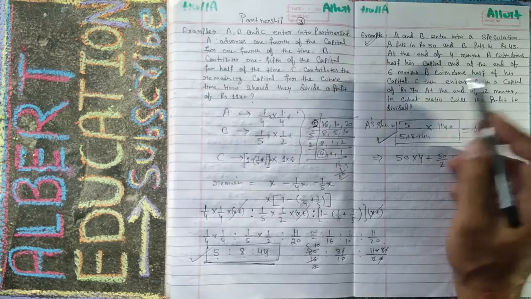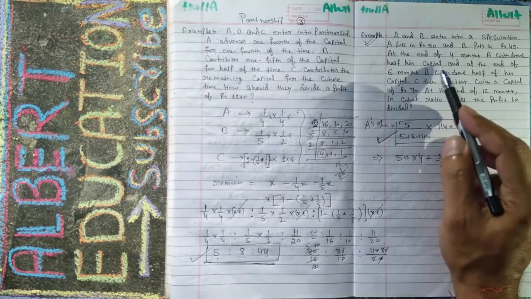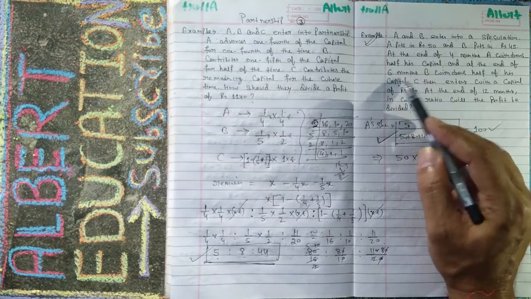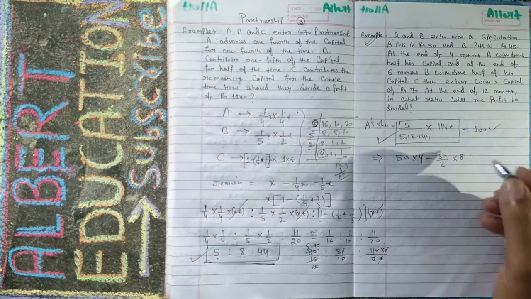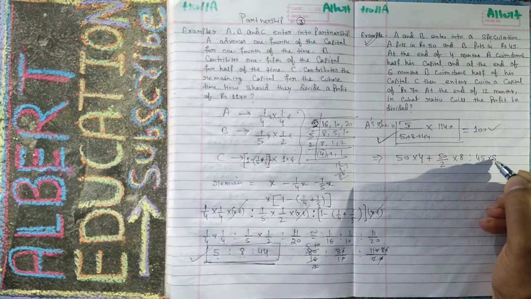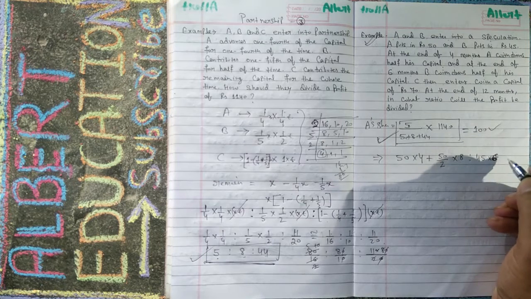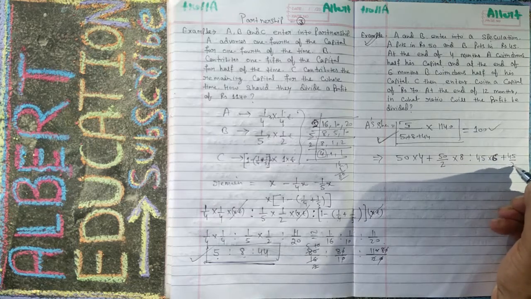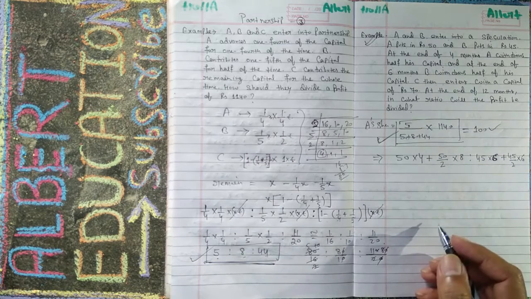Now at the end of 6 months, B withdraws half of his capital. Means this person has given this 45 for 6 months, and the remaining half money he has given for 6 months.